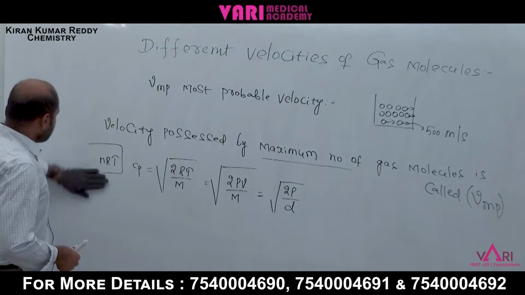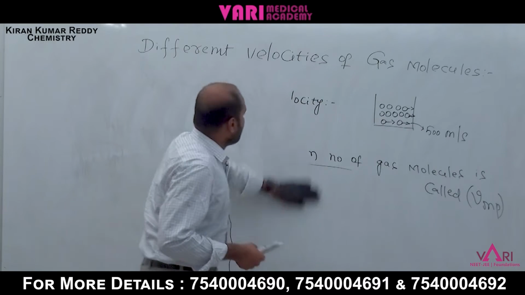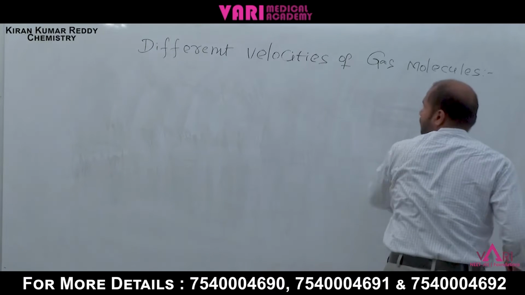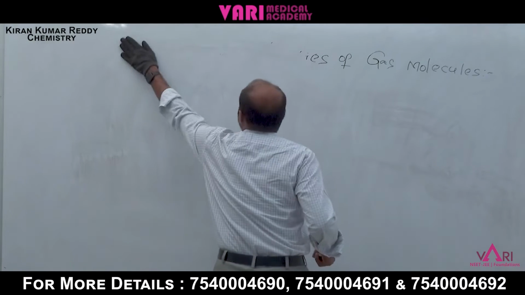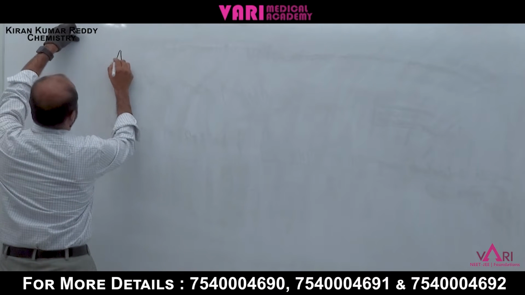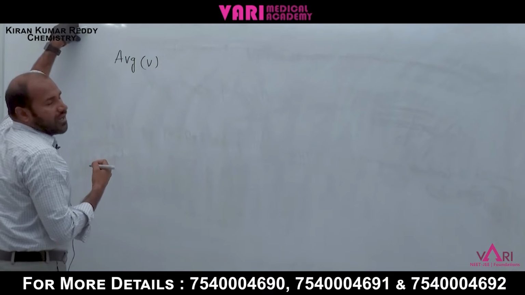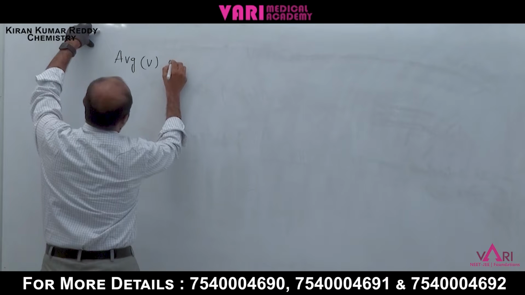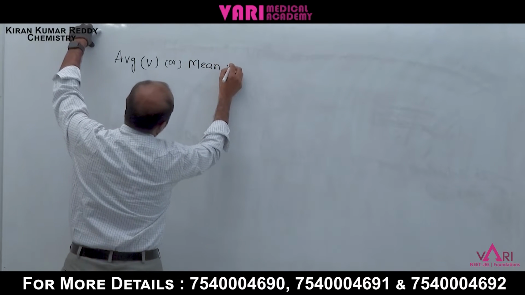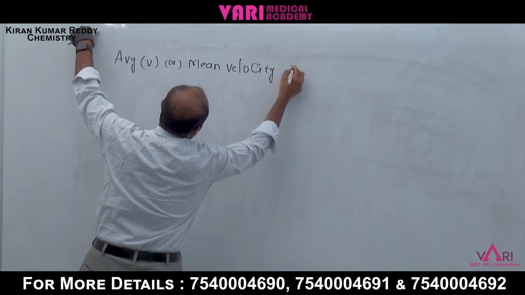And next one is average velocity or mean velocity. What is average velocity and mean velocity? This one is C bar.